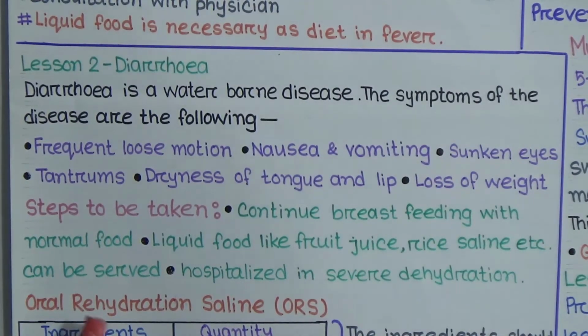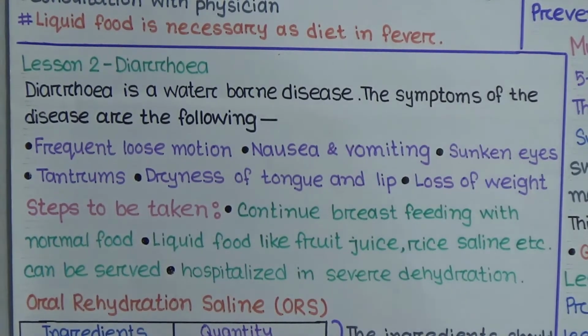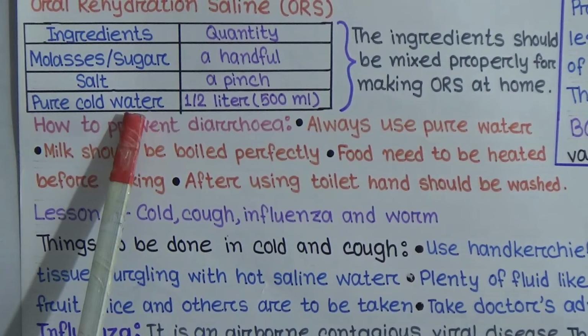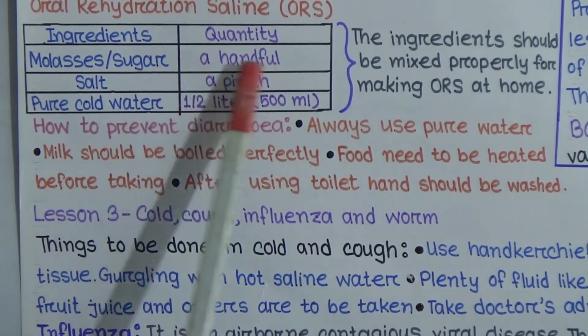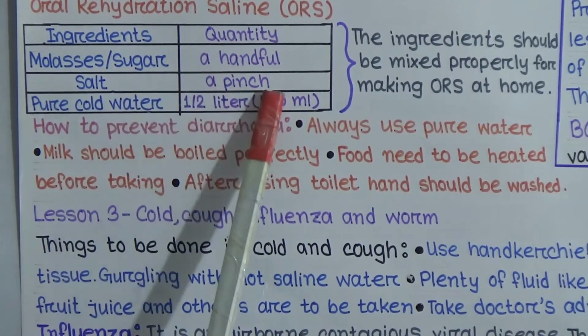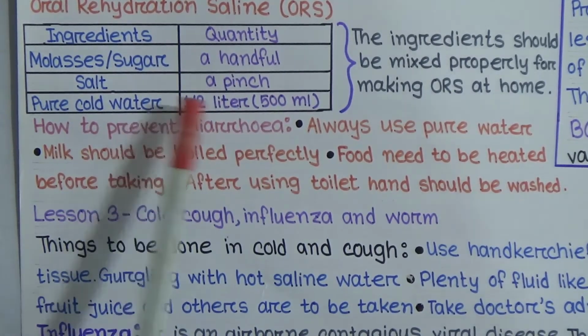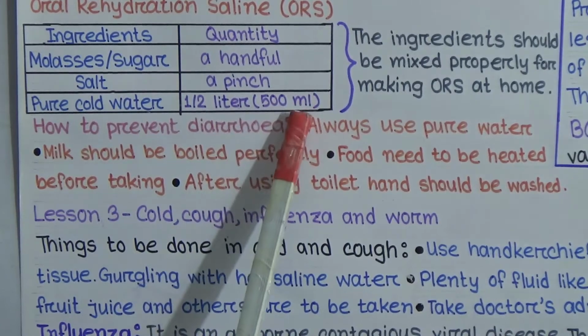And another technique, we can serve him saline. That means oral rehydration saline, and in short we say ORS. So to make saline, what do we have to do? The ingredients are molasses or sugar, salt, and pure cold water, and the quantity is: molasses or sugar a handful, salt a pinch, and pure cold water half a liter or 500 ml.